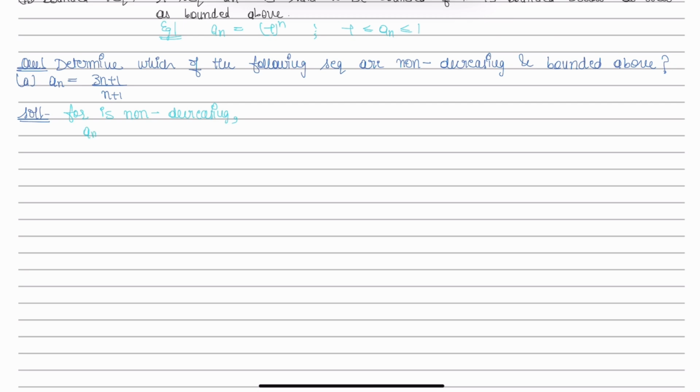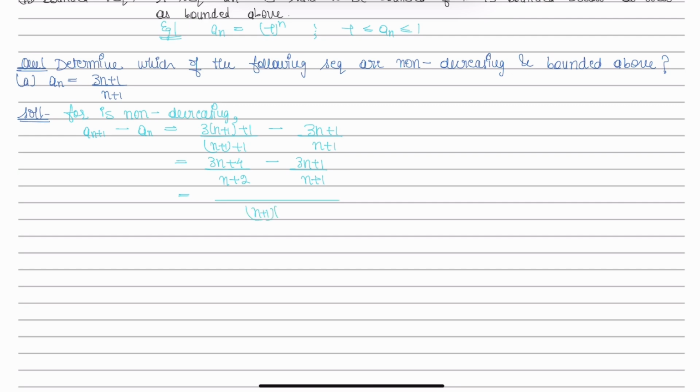Let us consider a(n+1) minus a(n). Then a(n+1) is (3(n+1)+1) divided by ((n+1)+1), minus (3n+1) divided by (n+1). This becomes (3n+4) divided by (n+2) minus (3n+1) divided by (n+1). Taking the LCM,